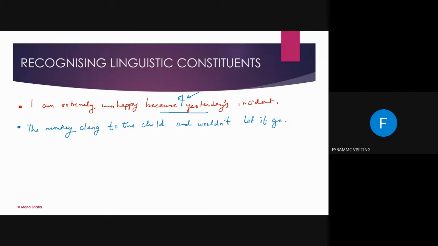Not correct, ma'am. Somebody speaking, I'm not able to hear. Yes? In this sentence, there is no mistake. The monkey clung to the child and wouldn't let it go. There is not a single mistake.